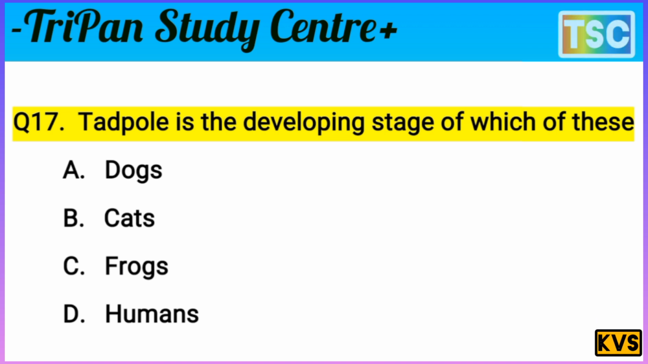Let's check the correct answer for this question. The question is clear: the tadpole is the developing stage of which of these? The tadpole is not a developing stage of a dog, cat, or human. Those are wrong options. A, B, D are wrong. But the tadpole is a stage of the frog. It means the frog option is correct here. The tadpole is the developing stage of the frog. C option is correct for this question. C, frog. That's the important answer. Let's check our next question.